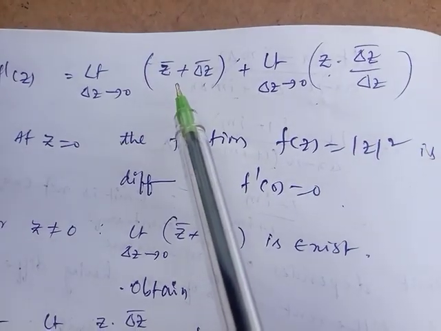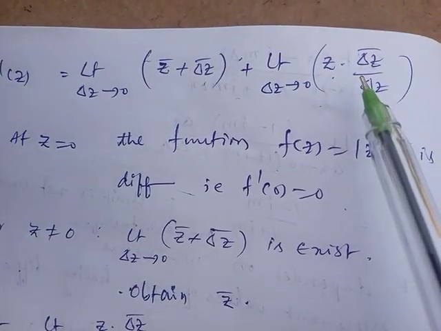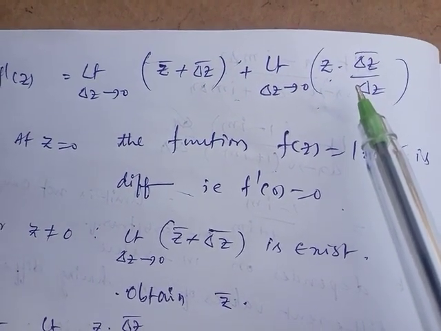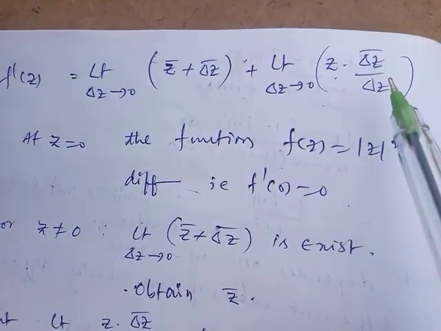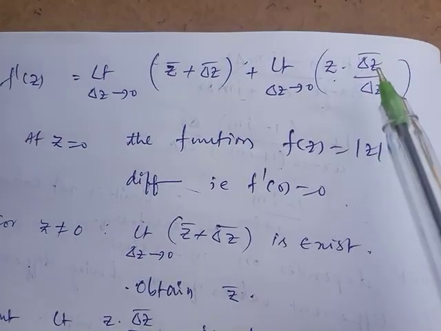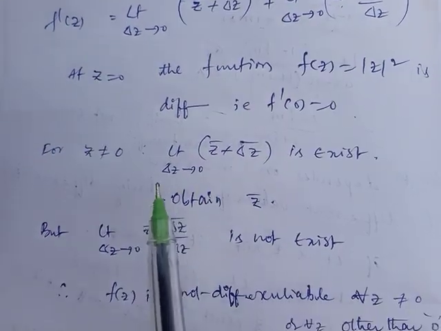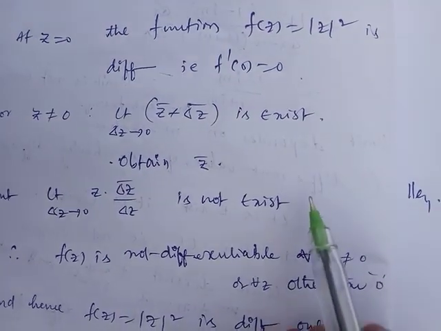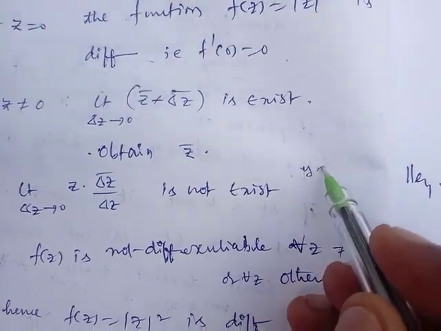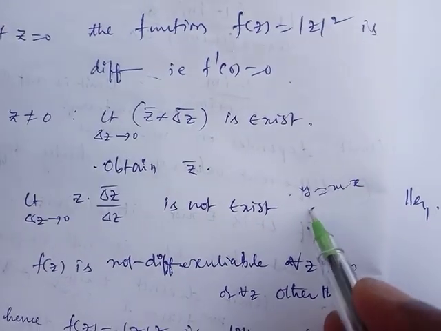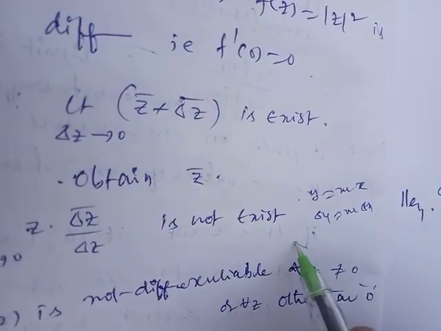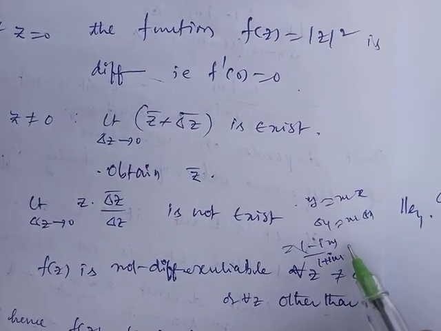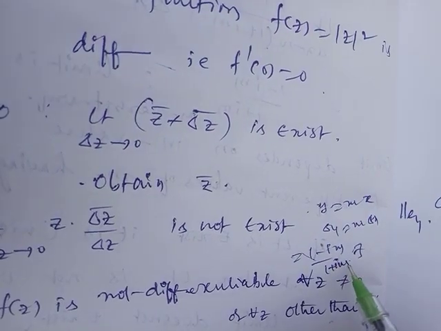In the first term you get z bar, and in the second term you do not get a single value, that depends on the m value. So therefore the limit does not exist if z is not equal to 0. If z equal to 0, that limit is 0. If z is not equal to 0, the first limit value is z bar, and the second limit does not exist, because after substituting along the path y equal to mx, that is delta y equal to m into delta x, you will get 1 minus im by 1 plus im, which does not exist. It depends on the m value.